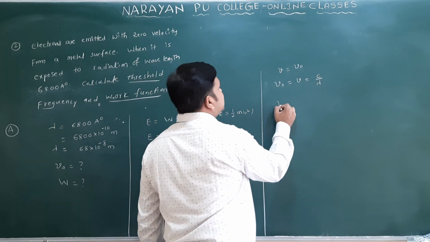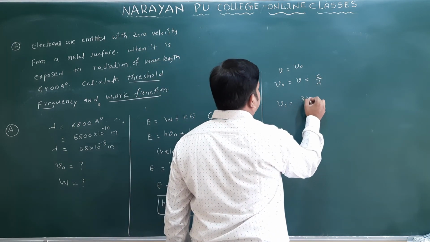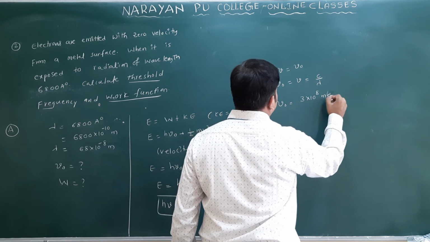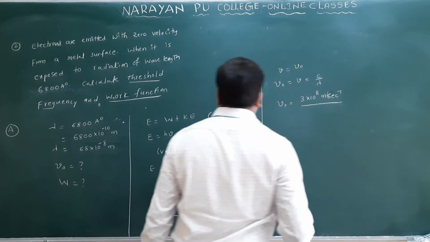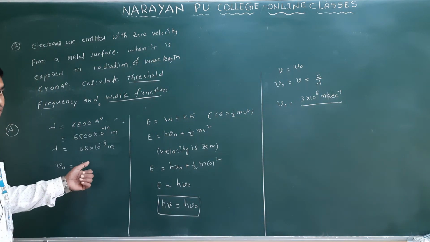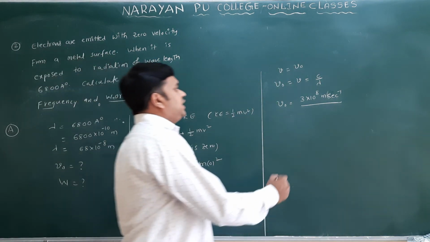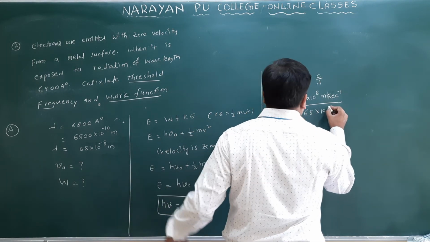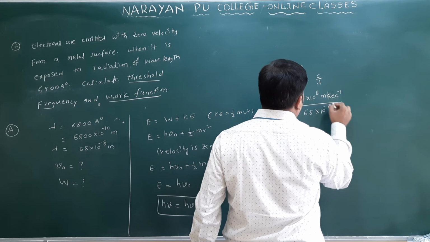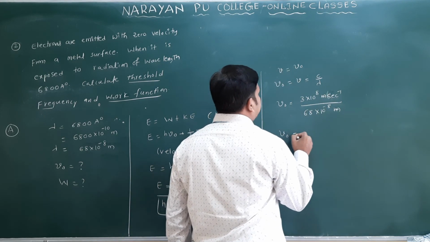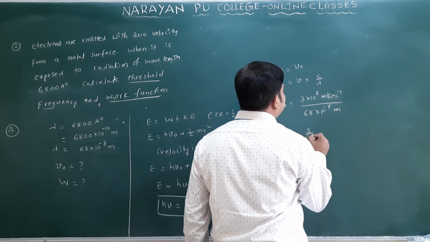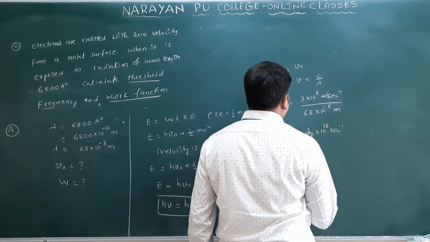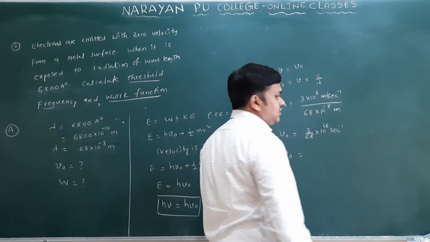Now here nu naught is equal to velocity of light, 3 into 10 power 8 meter second inverse, by the wavelength of light, which is given here as 68 into 10 power minus 8 meter only. Here the meter cancels. Then nu naught you will get here 3 by 68 into 10 power 16 second inverse.